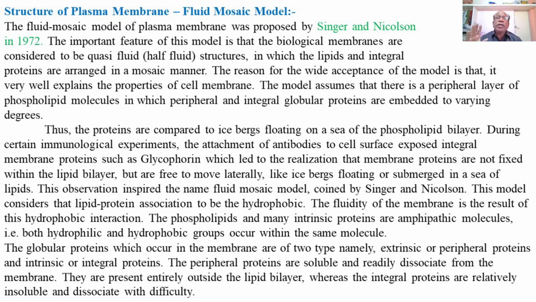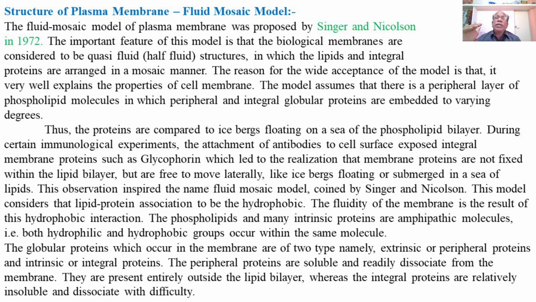The important characteristic of this model is that biological or cellular membranes are considered to be quasi-fluid, or half-fluid, structures.